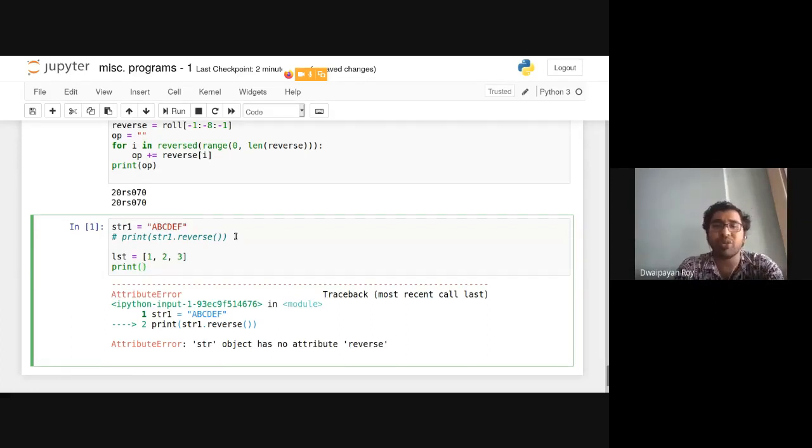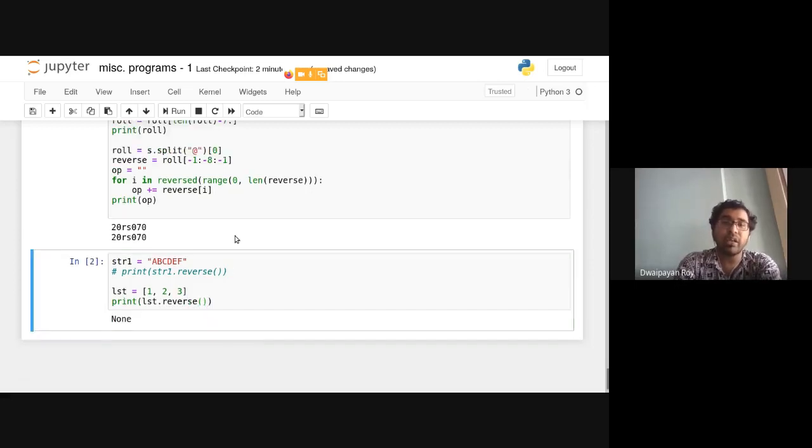I hope before that we will clear many other doubts as well. So lst dot reverse, and then again it's None. Can anyone guess what's the problem?